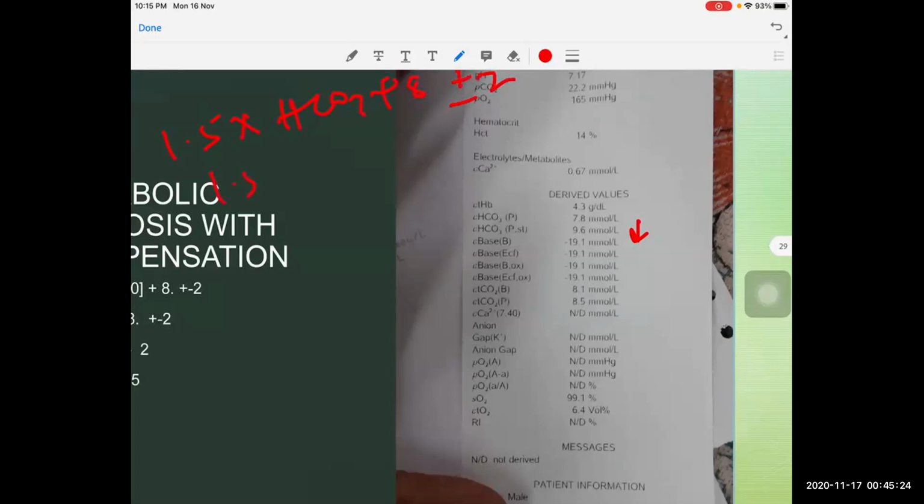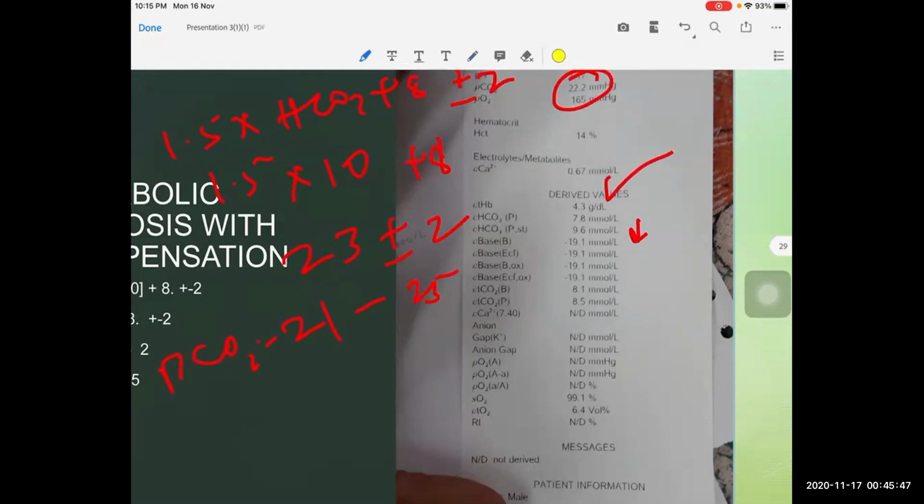So 1.5, and here the bicarbonate is 9.6. We can approximately take this as 10, so 15 plus 8, which comes to 23 plus or minus 2. So the expected PCO2 value should be 21 to 25. Here the patient is having 22.2. So it is a metabolic acidosis with compensation.